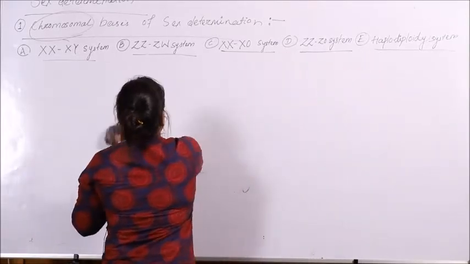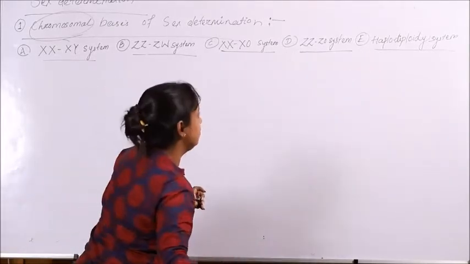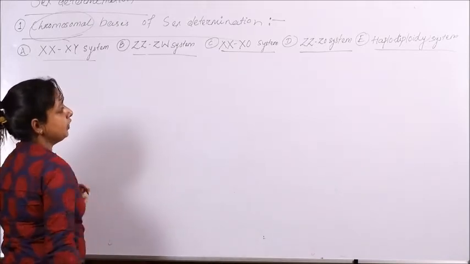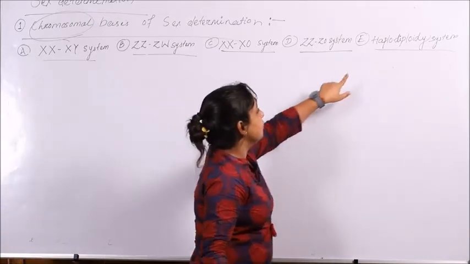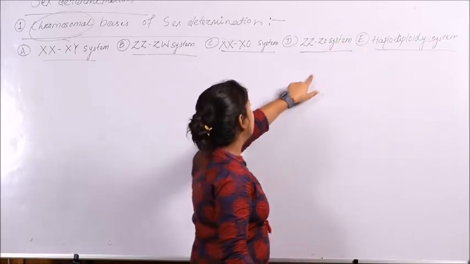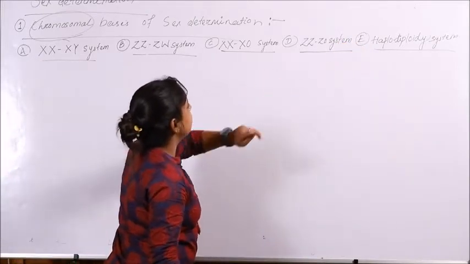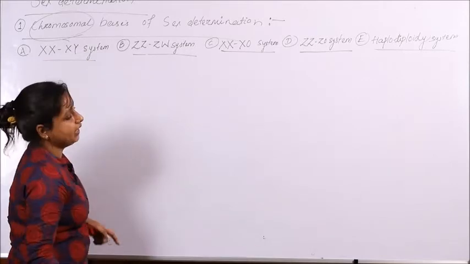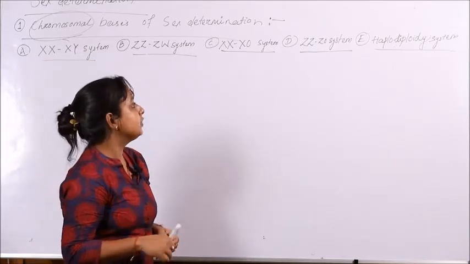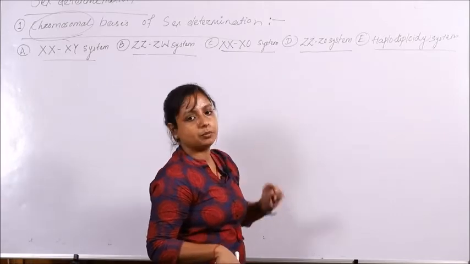Now coming to the most important kind of sex determination, the haplodiploidy system. So what is this haplodiploidy system and how does it differ from all 4 kinds of sex determination? In all these 4 kinds of system, we can see that the sex chromosome is determining the sex of the organism. However, the case is not the same for the haplodiploidy system.